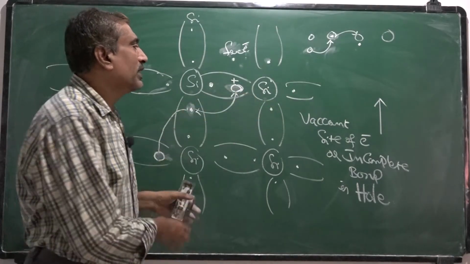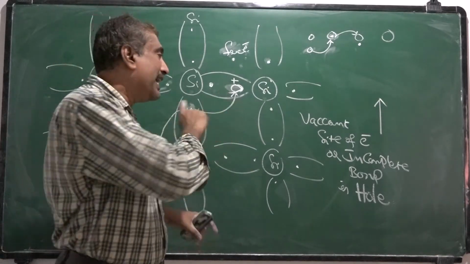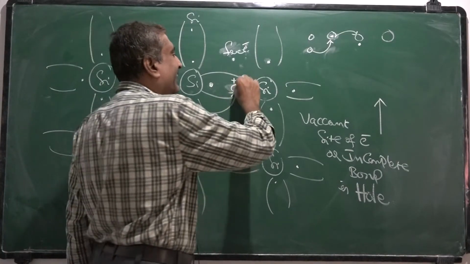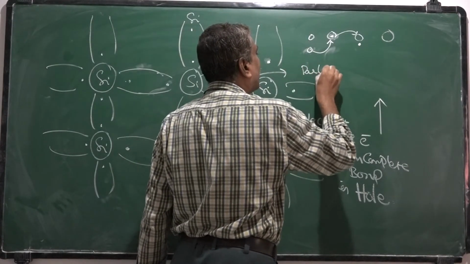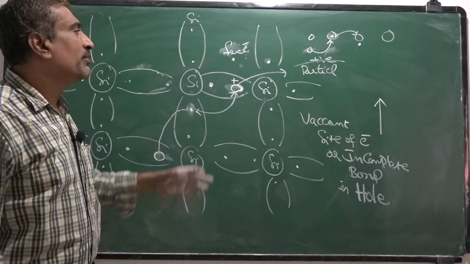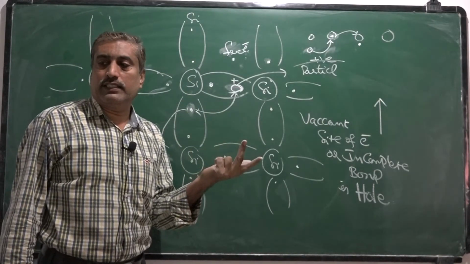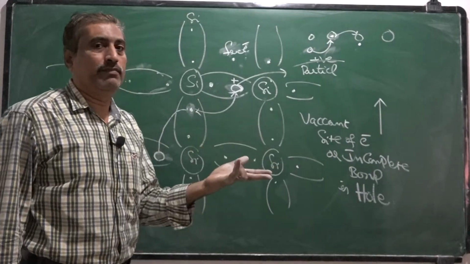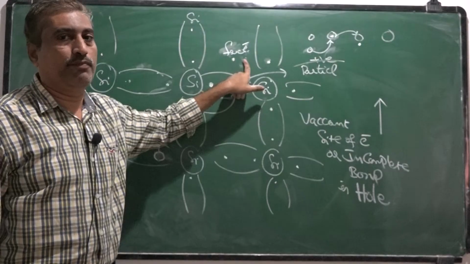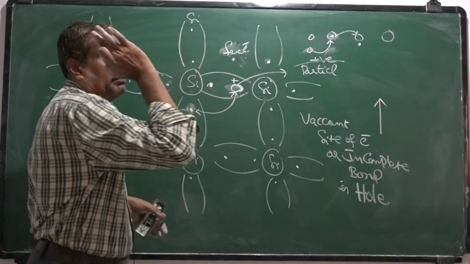So this hole is considered as a positive charge, and as it appears to be moving, it has mobility. So we treat it as a particle, a positively charged particle. In semiconductors there are two types of charge carriers which carry the electric current: the positively charged hole and the negatively charged free electron. Remember that this bound electron is different from the free electron.